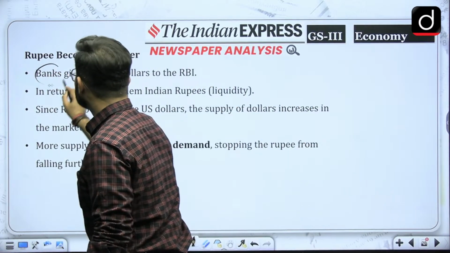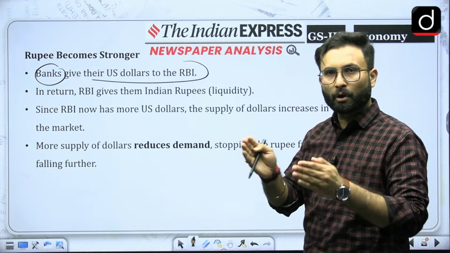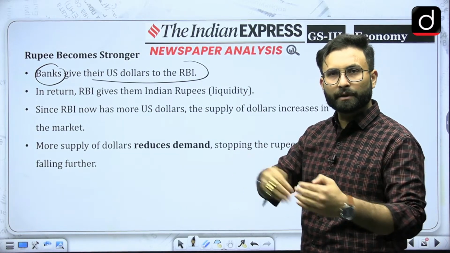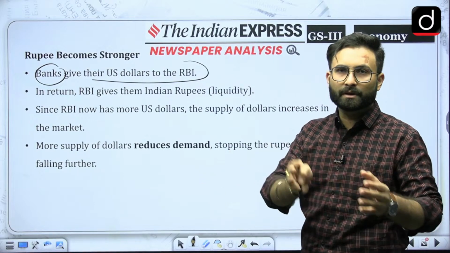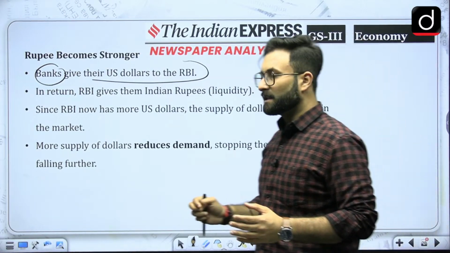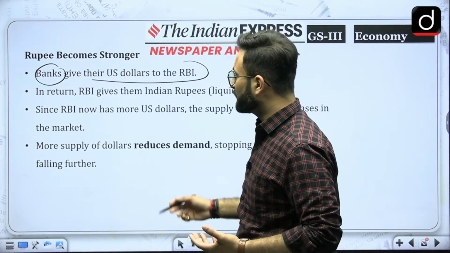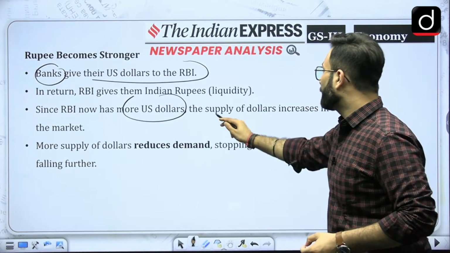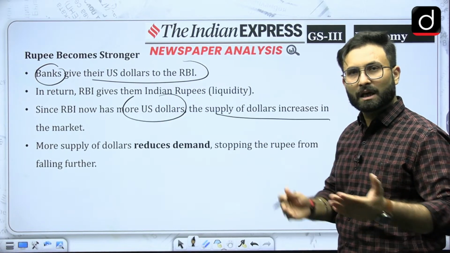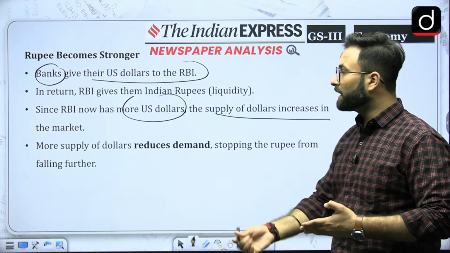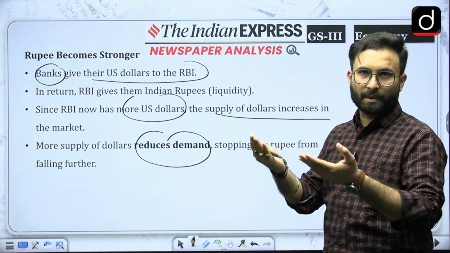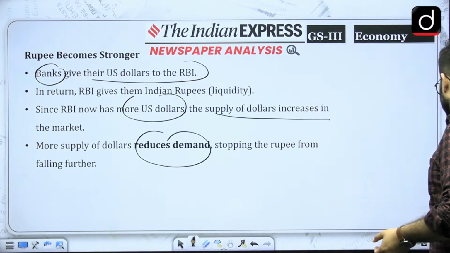So let's see. The bank gives their dollars to the RBI. Now dollars are with the RBI. In return, RBI gives them the Indian rupee. So that is how the liquidity in the market will increase, and banks will be giving more loans to sectors like the secondary and the tertiary sector. Now since RBI has more US dollars, the supply of dollars in the market will increase because RBI will be sending these dollars to the export market. More supply of dollars reduces the demand for the dollar, and ultimately the rupee's price will increase. Okay, so that is about it.